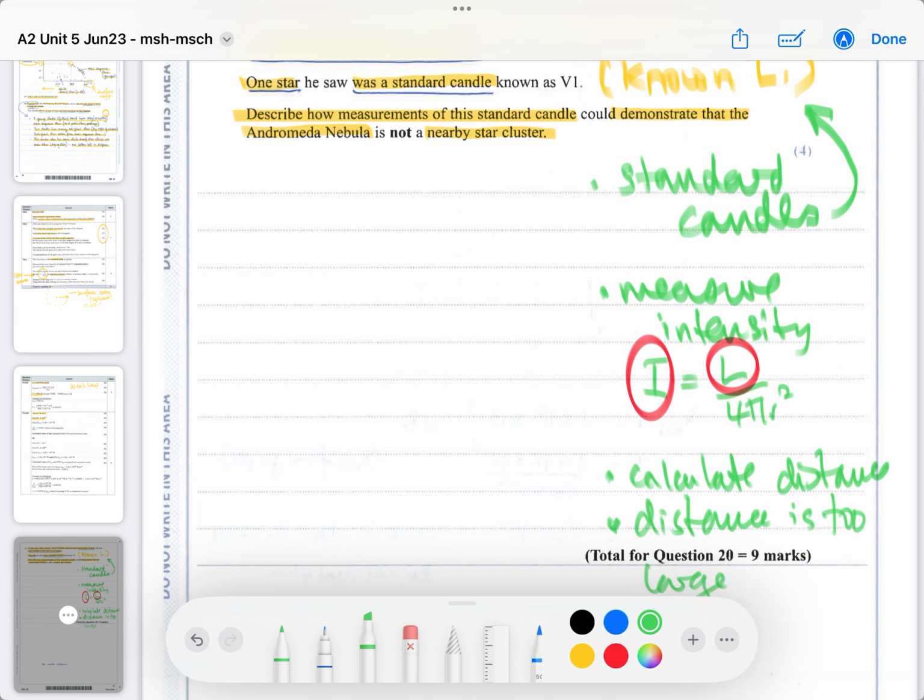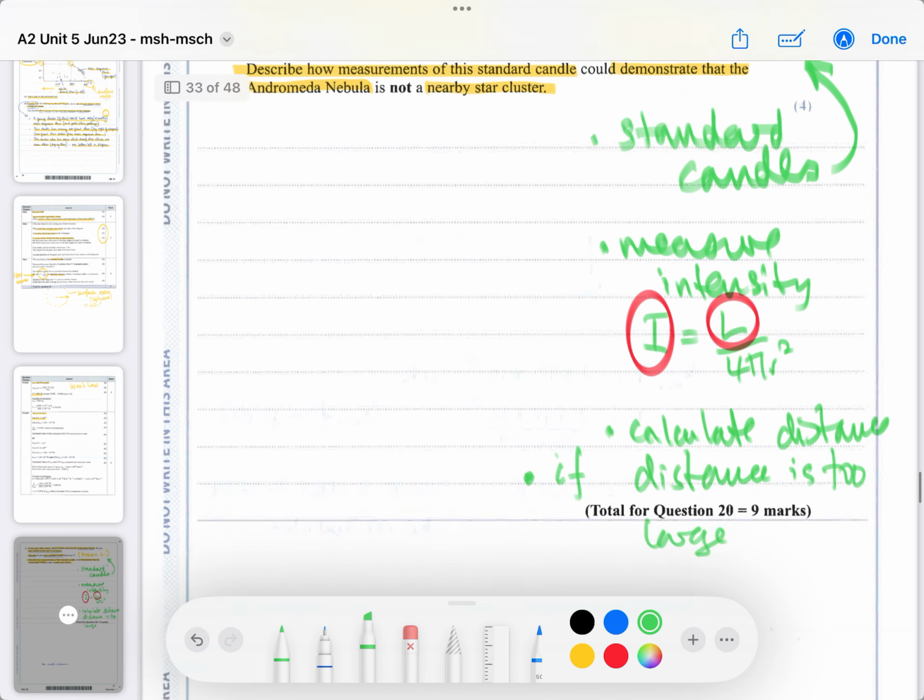I know I'm writing in note form. One student who was watching my GCSE videos said, you need to write in full sentences. And I said, no, you need to write in full sentences. I need to explain it to you. So my videos are not there to give you exactly correctly worded phrases. I'm doing that in audio for the sake of clarity. Your job is then to go and make model answers having listened to my audio. If distances are too large, then it can't be in our galaxy.